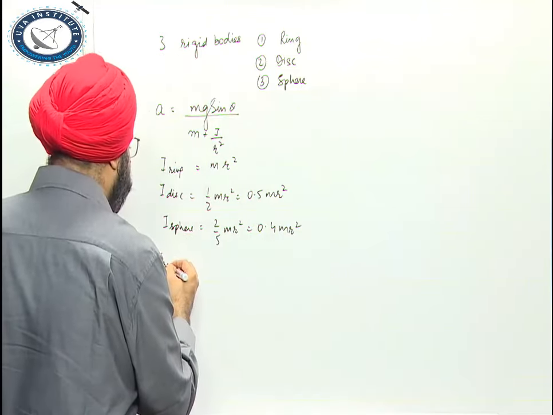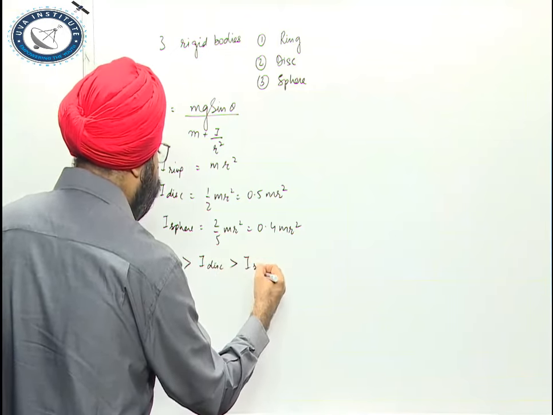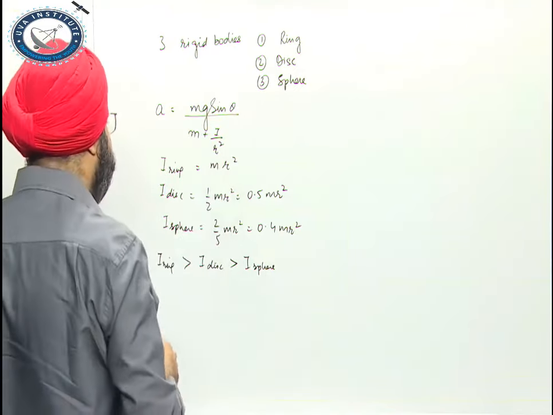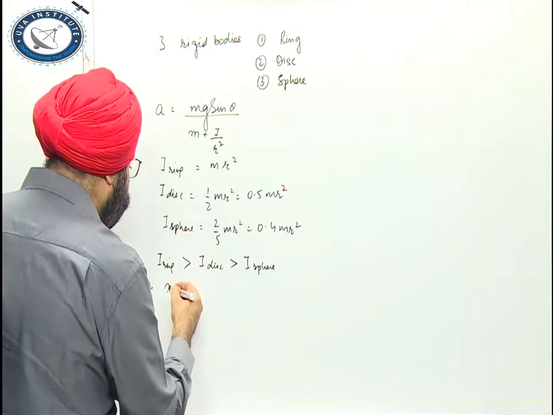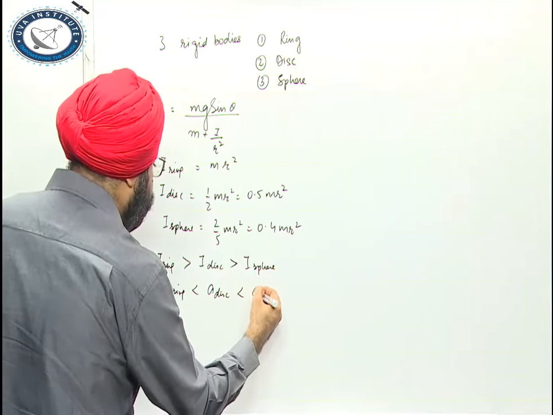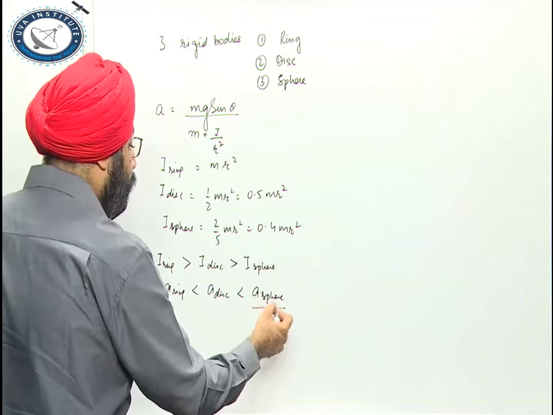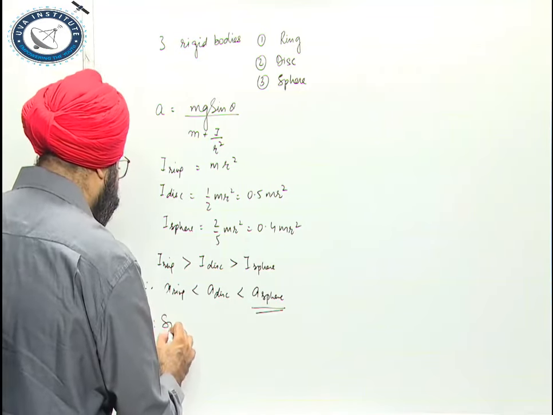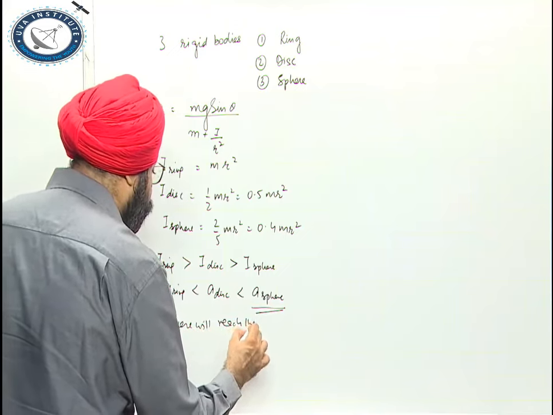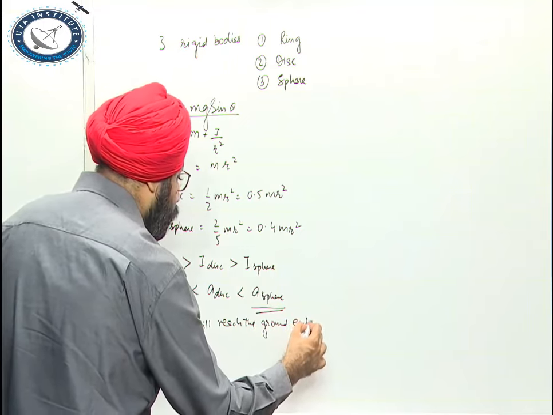So moment of inertia of ring is greater than moment of inertia of disc, and that is greater than moment of inertia of solid sphere. As moment of inertia varies inversely with acceleration, I can say acceleration of ring is less than acceleration of disc, and that is less than acceleration of sphere. So as acceleration of sphere is maximum, therefore sphere will reach the ground earliest.